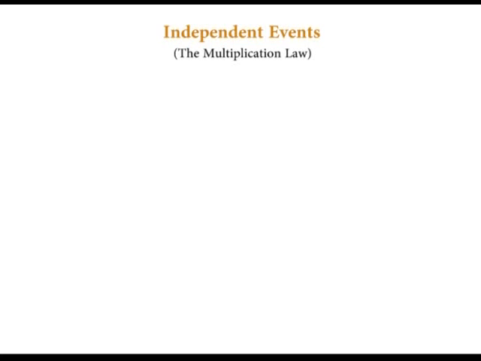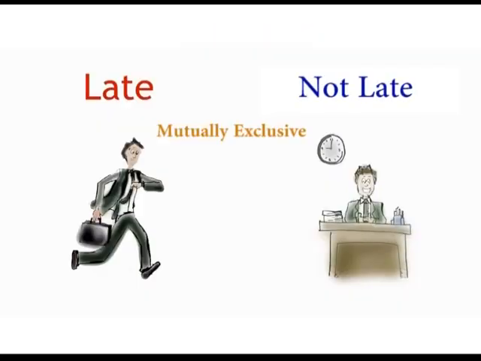Next, independent events and the multiplication law. Now, two events are independent if the occurrence of one event does not affect the occurrence of the other. For example, in our case, when going to school, being late and not being late are mutually exclusive events. They cannot happen at the same time.